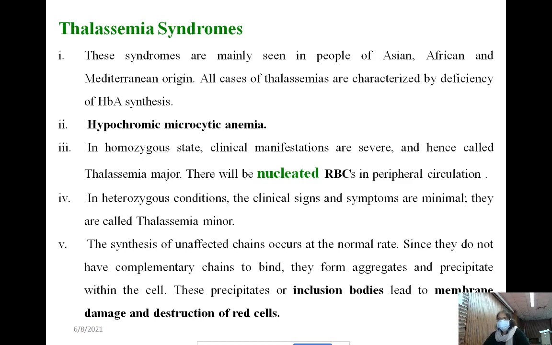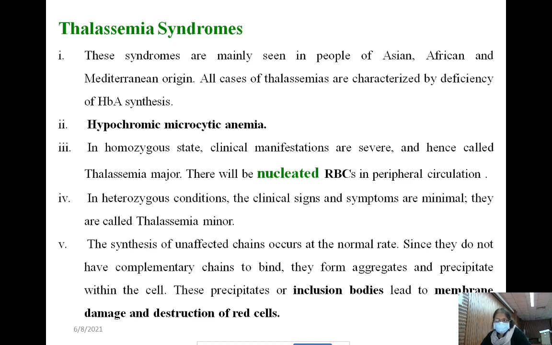There will be nucleated RBCs in the peripheral circulation. Why nucleated RBCs in case of thalassemia major? RBCs are being synthesized, but the body cannot synthesize normal hemoglobin because of a genetic defect.